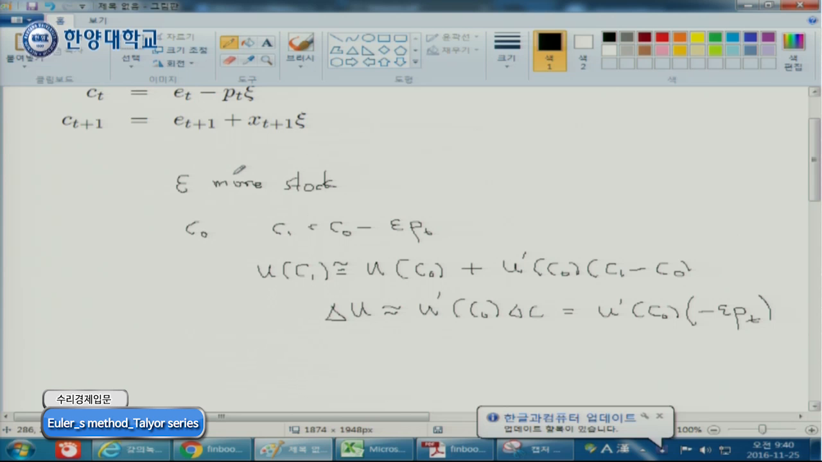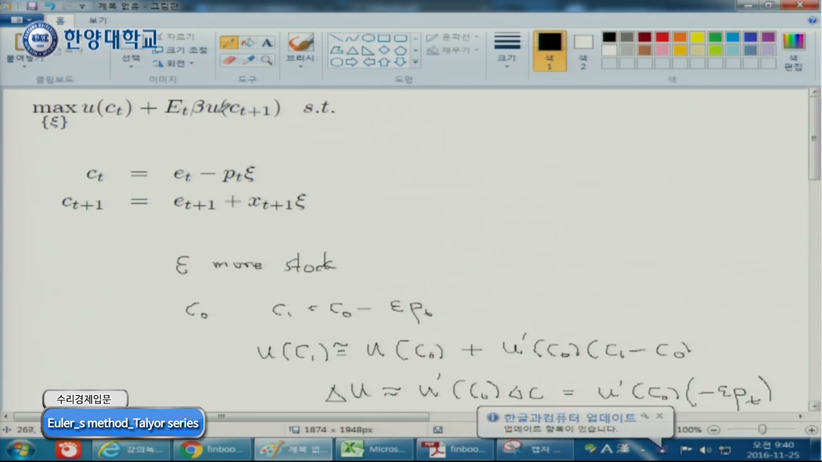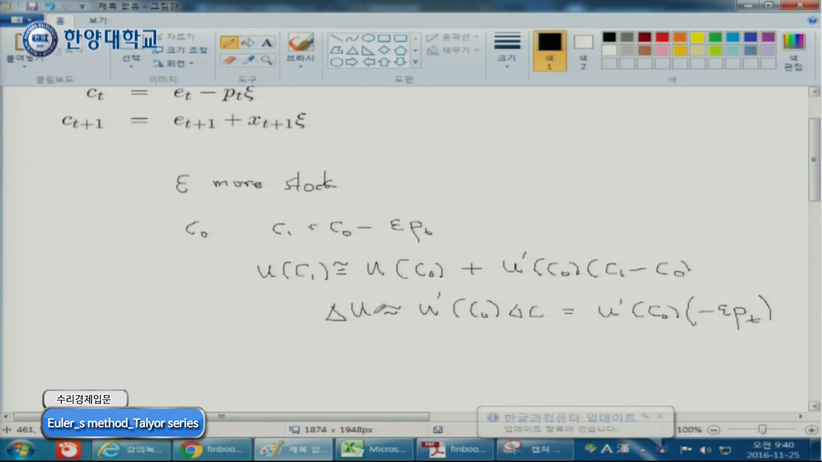But now, remember, because you save more today, now you can consume more tomorrow, right? And tomorrow, you become happier. So this is t plus 1. Now tomorrow, you become happier.